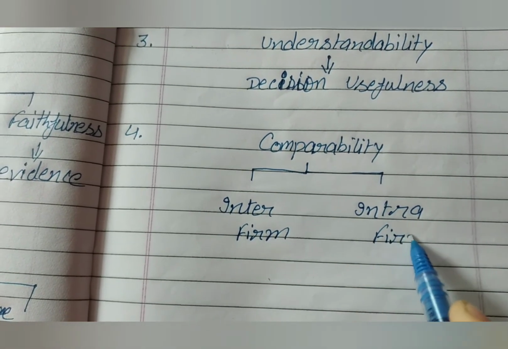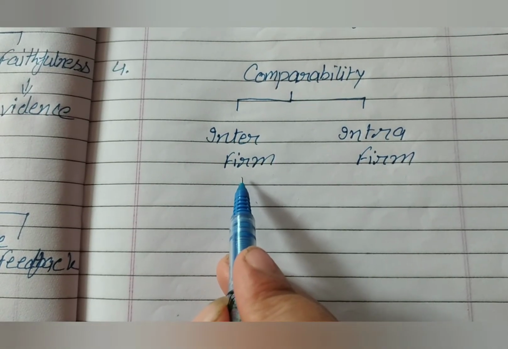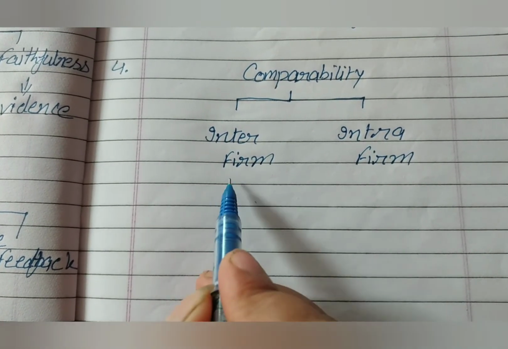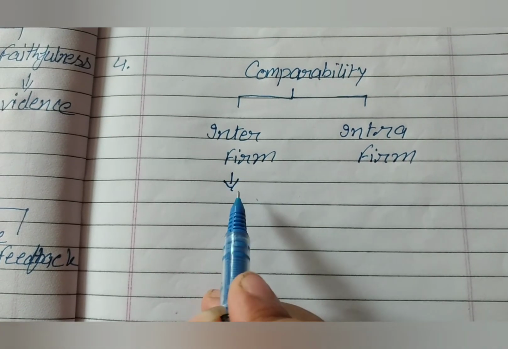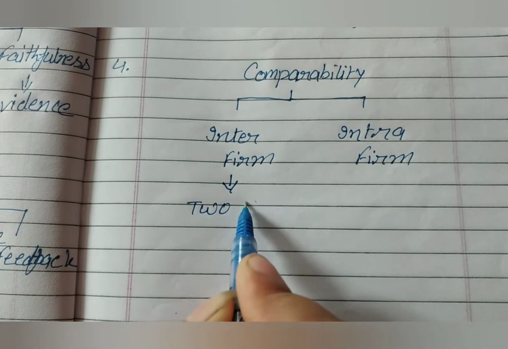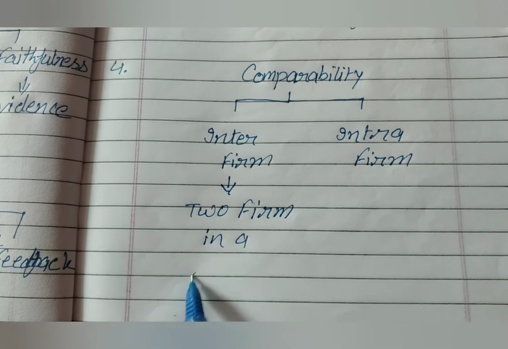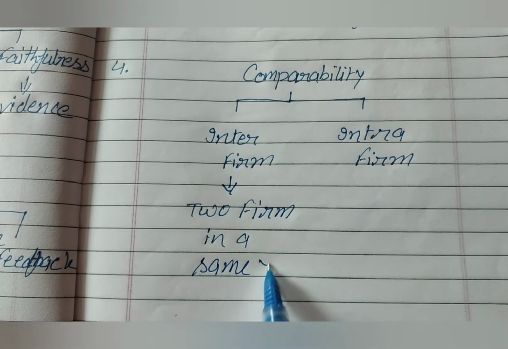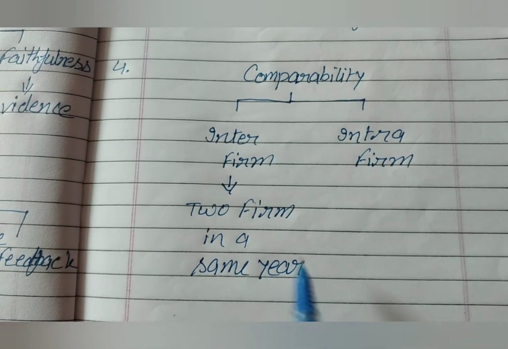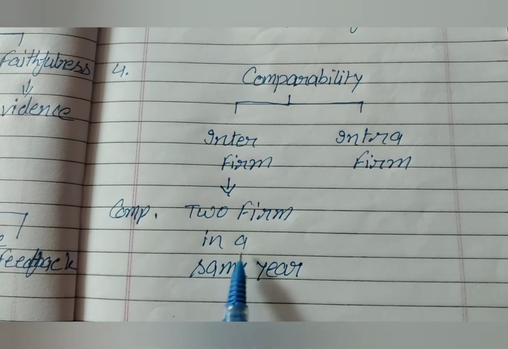Inter-firm, such as inter-school competition, competition between two different schools. So that is same as inter-firm comparison, means comparison between two firms in the same year.